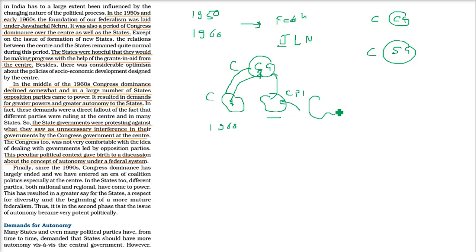Now these states, which were no longer in the control of the central government, that is the Congress at that time, wanted autonomy, power and money. So the state governments started protesting, because previously the central government was used to interfering in the states, but now there is, say, CPI, say BJP here. BJP and CPI will never accept that the Congress government is infiltrating in their state matters. So that was the problem created, and this peculiar political context gave birth to the concept of autonomy of states under a federal system.